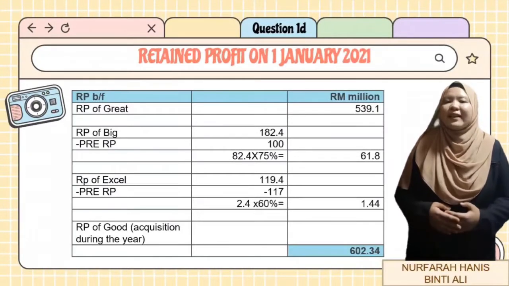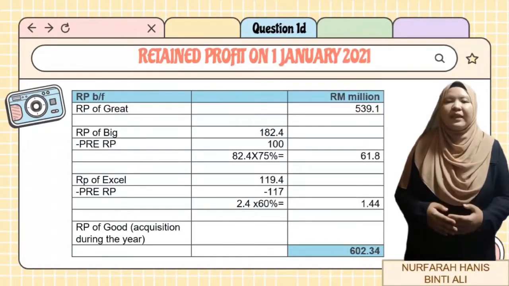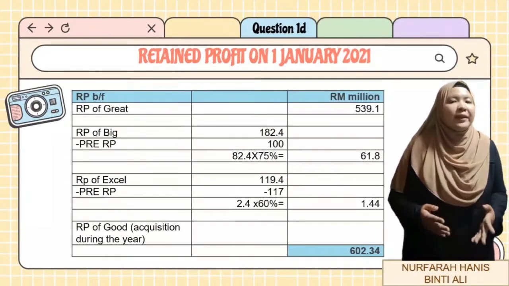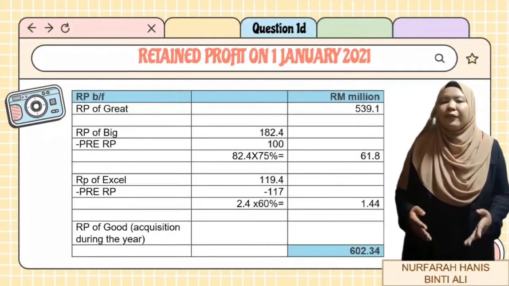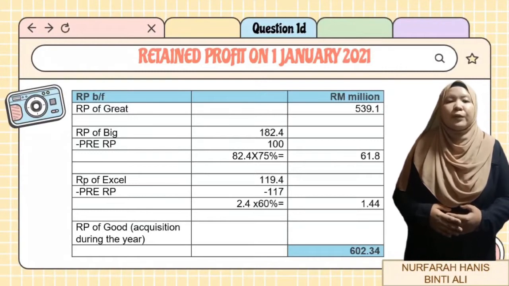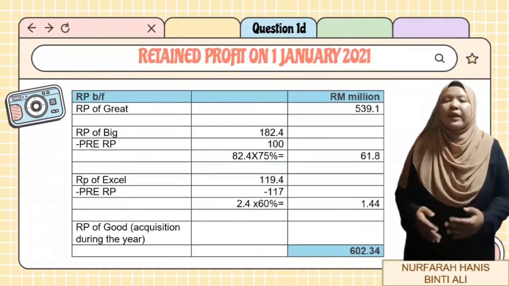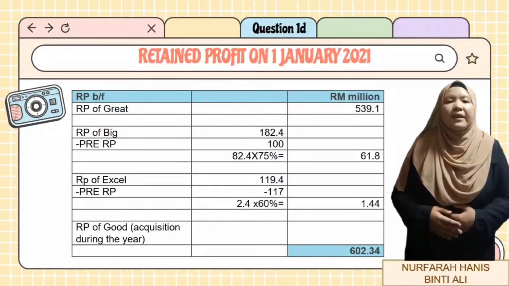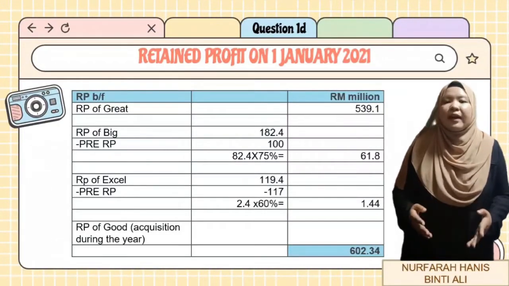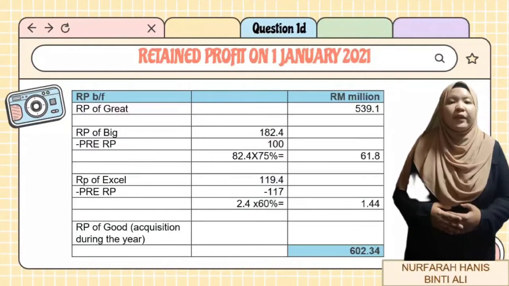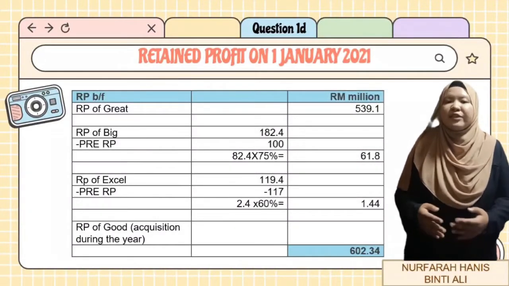Let's take a look at the calculation for Big Berhad. Here, we get the amount of retained profit of 182.4 million ringgit, and then we will deduct it with pre-retained profit amounting to 100 million ringgit, which can be found under investment in Big Berhad. The same also goes for Axel Berhad. It will deduct 119.4 million ringgit with pre-retained profit of 170 million ringgit that can be found under investment in Axel Berhad in the question.